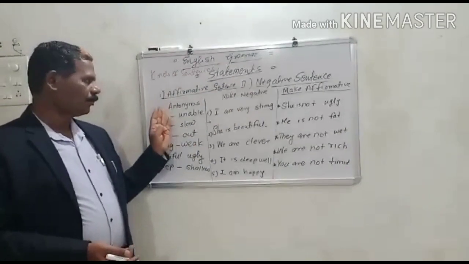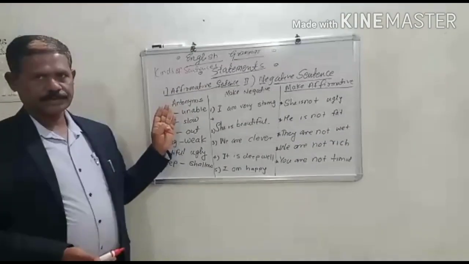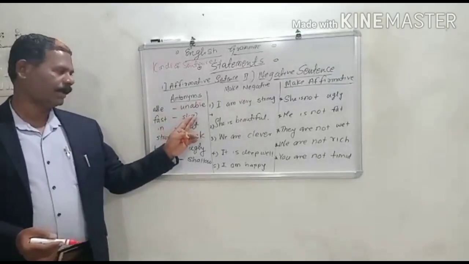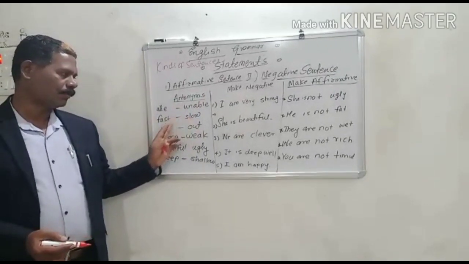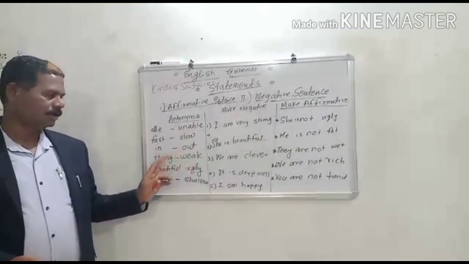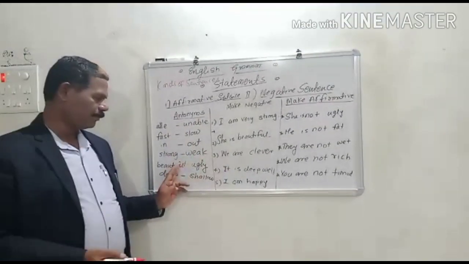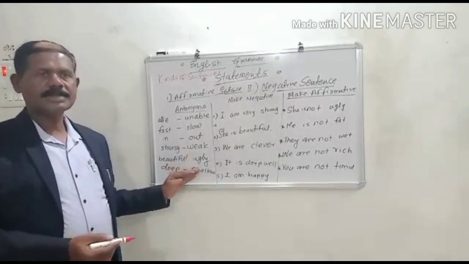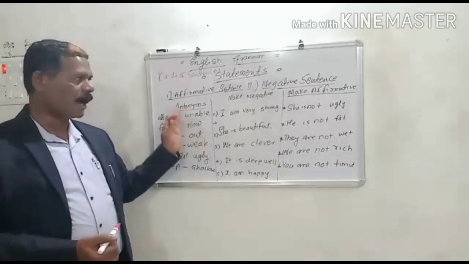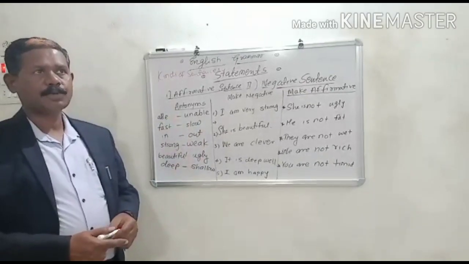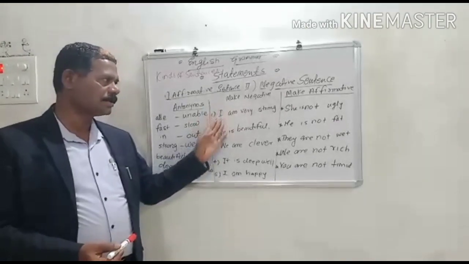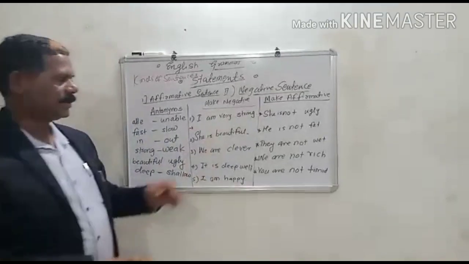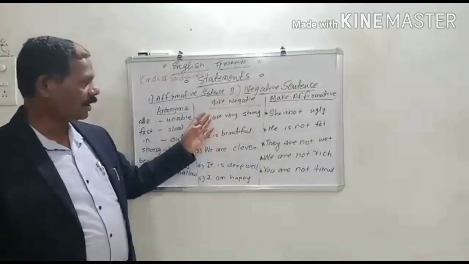First, we are studying the opposite words. Just examples I like to give you. Able, unable, fast, slow, in, out, strong, weak, beautiful, ugly, deep, shallow, inside, outside. Like this we must write the opposite words, and with these opposite words we are making the sentences. These are the affirmative sentences. By this affirmative sentence we are making negative sentence.